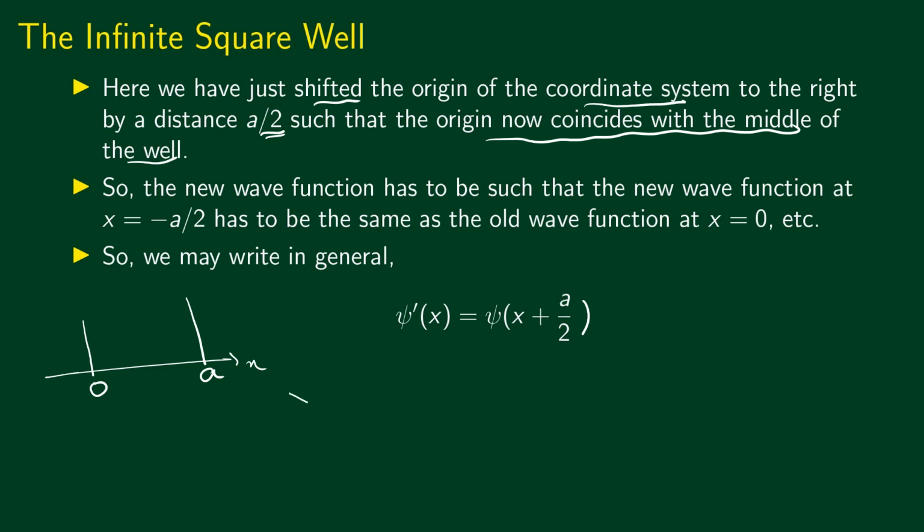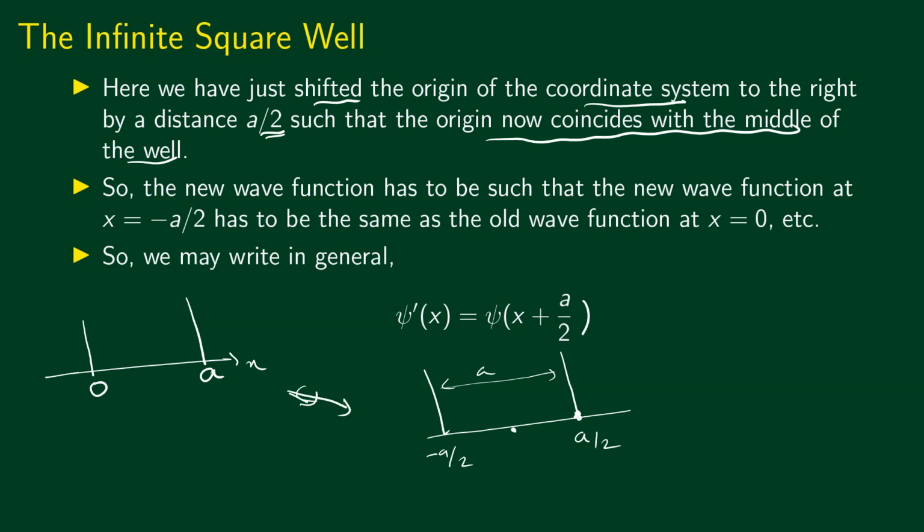Now in the second case, in the symmetric potential well, we have a potential well with the same width a, but now the origin is at this point. x equal to 0 is at the center of the potential well, at the middle of the well. This end now coincides with minus a by 2, and this end is at x equal to a by 2. What's the difference between these two pictures?